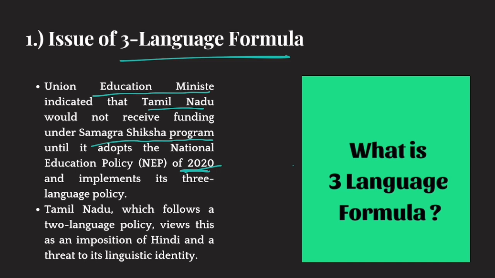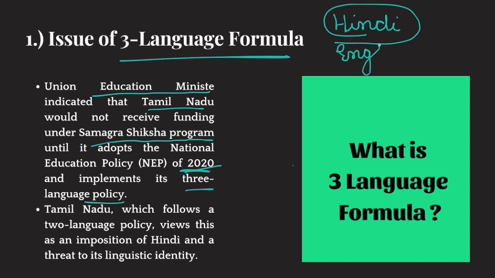Now, Tamil Nadu government says that this three language formula is basically a way of imposing Hindi on us. And Tamil Nadu has a history of fighting against Hindi imposition, or Hindi being the national language. They want to teach their children English and Tamil, but the national education policy says that you need to teach Hindi, English, and your local language.